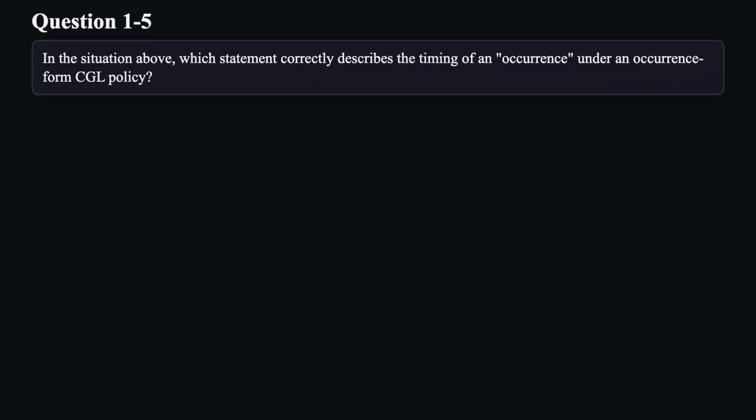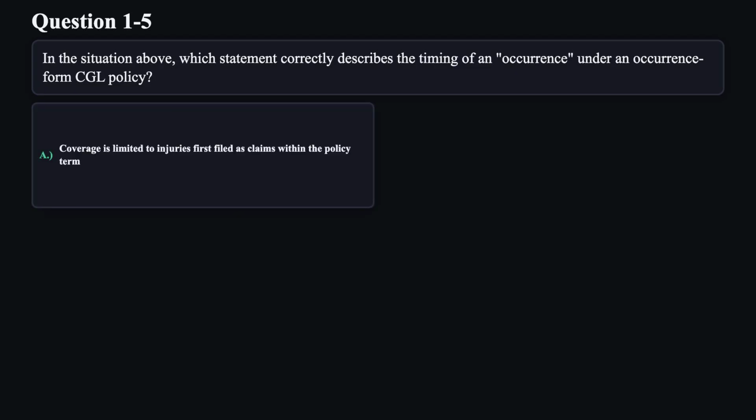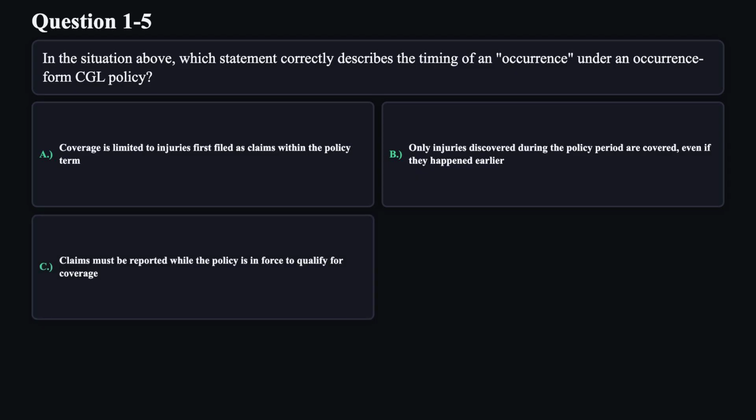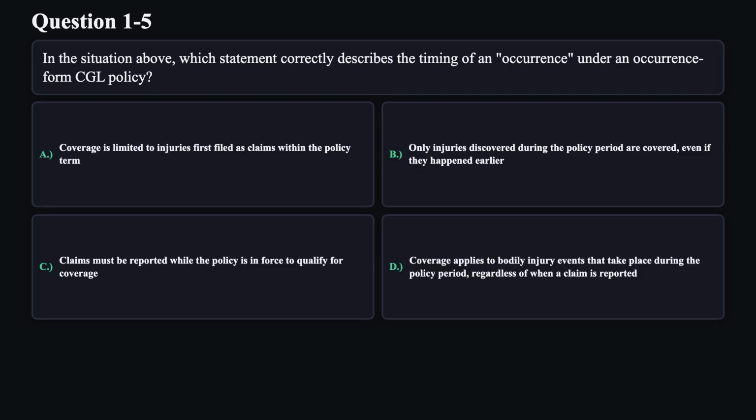Question 5. In the situation above, which statement correctly describes the timing of an occurrence under an occurrence form CGL policy? A. Coverage is limited to injuries first filed as claims within the policy term. B. Only injuries discovered during the policy period are covered, even if they happened earlier. C. Claims must be reported while the policy is enforced to qualify for coverage. D. Coverage applies to bodily injury events that take place during the policy period, regardless of when a claim is reported.